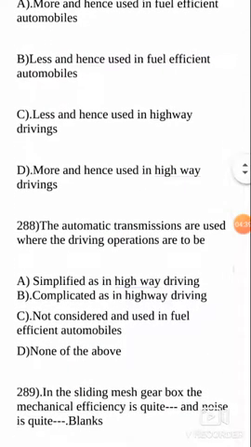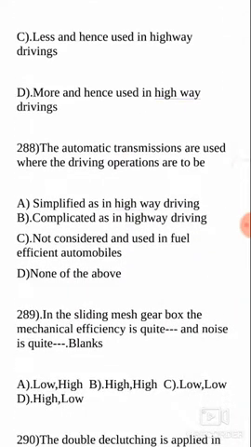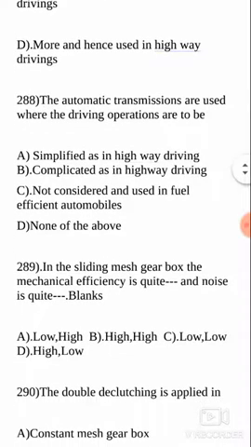Right. Next, the automatic transmissions are used where the driving operations are to be. So where the automatic transmissions are used, that means manual transmission is not used, the changing of gears is done automatically. So this is used where the driving operations are, he is asking, to be simplified as in highway driving, complicated as in highway driving, not considered and used in fuel efficient automobiles, and none of the above.